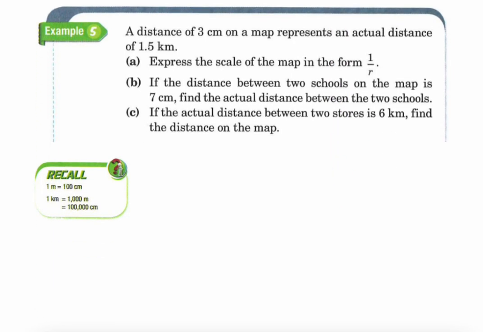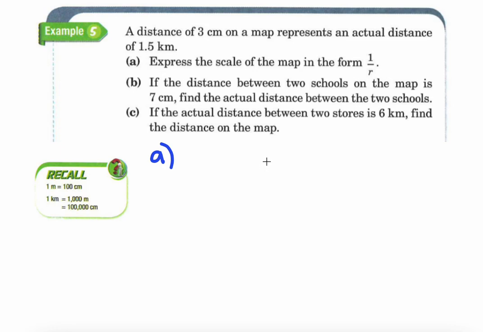All right, let's take a look at example 5 from your book. It says that a distance of 3 centimeters on a map represents an actual distance of 1.5 kilometers in real life. You need to express the scale of the map in the form 1 to r, and then figure out if the distance between two schools on the map is 7 centimeters. Now you actually have to find the actual distance. In part C, the reverse, they're telling you the actual distance between two stores is 6 kilometers, so you need to figure out what the distance would look like on the map. So go ahead and pause the video and try it on your own first.